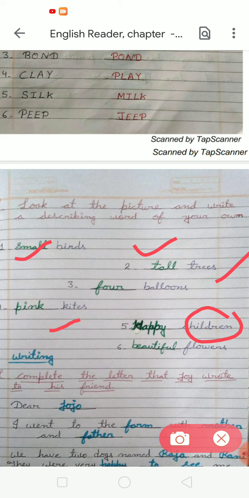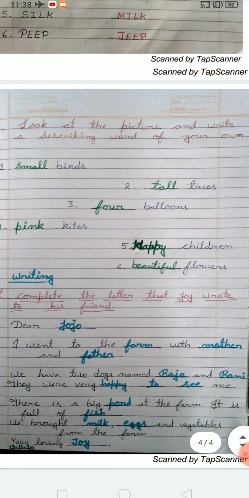Next, flowers. So we have to write beautiful. And what is the spelling of beautiful? B-E-A-U-T-I-F-U-L, beautiful. The flowers are beautiful. Okay students, like this we have to complete exercise I in our notebooks. After that, come to the next exercise, which is writing work.